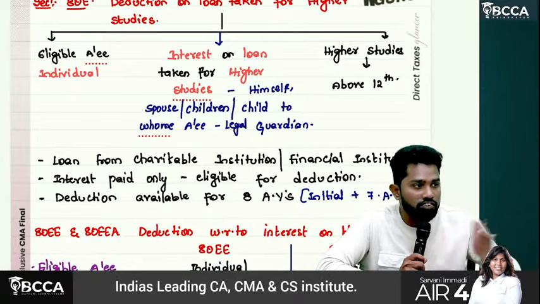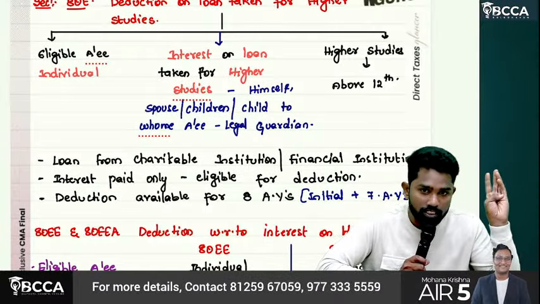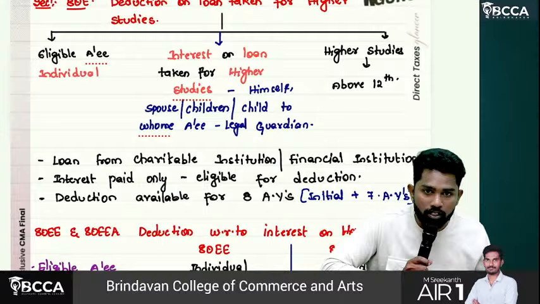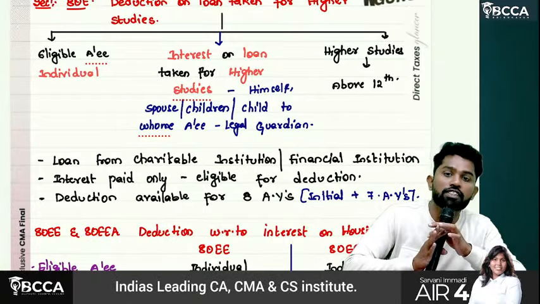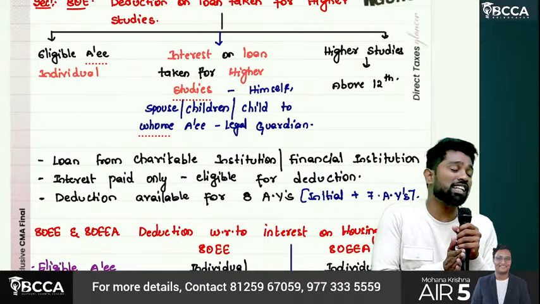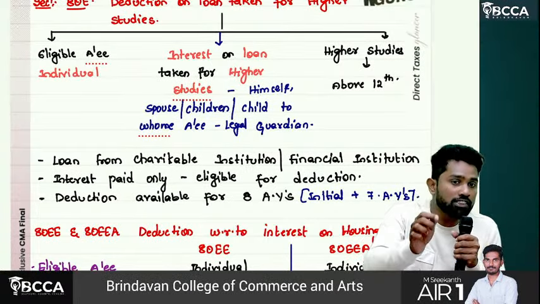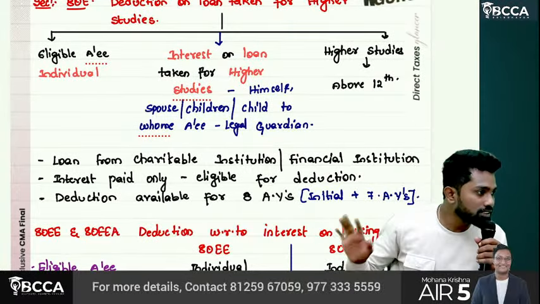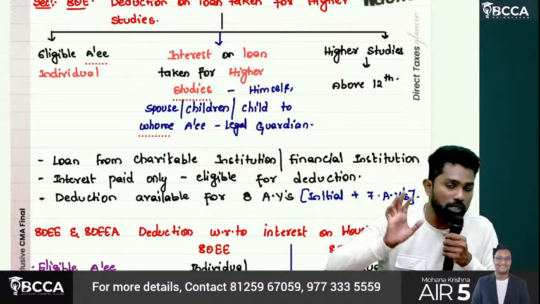First 5 years, there won't be any interest accrual also, because you cannot pay, and even your parents cannot pay. That's why, sir, it's not always like that only. There would be cooling periods also. So now this 8 years has to be counted from the year in which the interest accrual has started. That's the first year plus another 7 assessment years. You can claim it as deduction.